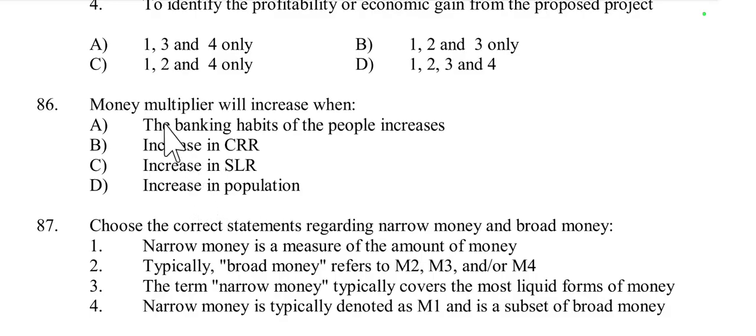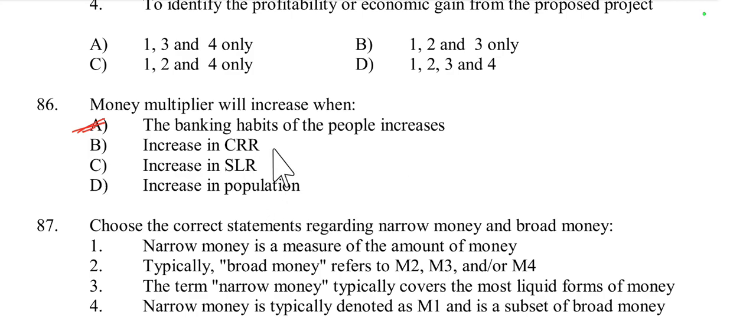So statement 1 is the money multiplier will increase when generally the banking habits of the people increase. When banking habits of the people increase, people save money in banks, and through the credit creation process, commercial banks create credit. So the money multiplier process will increase in this way.